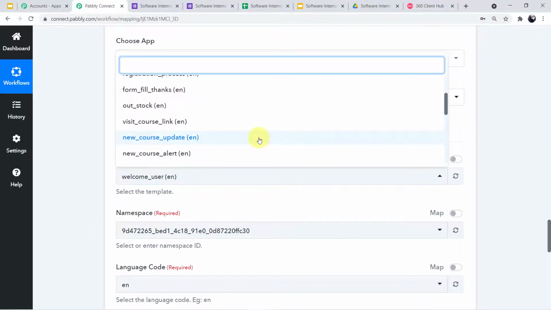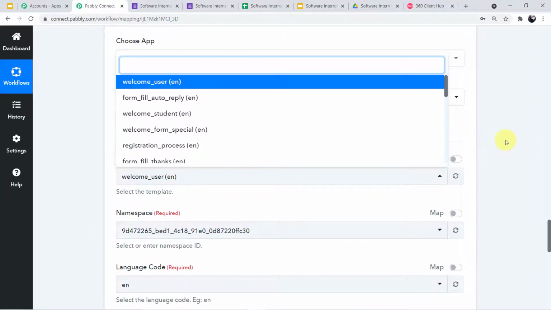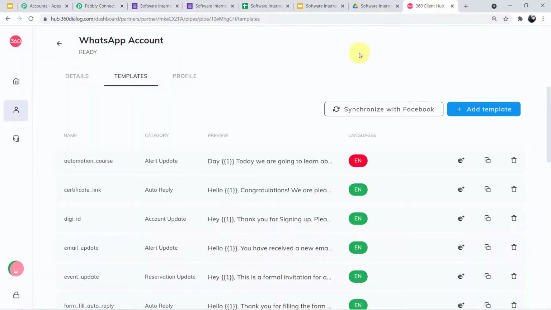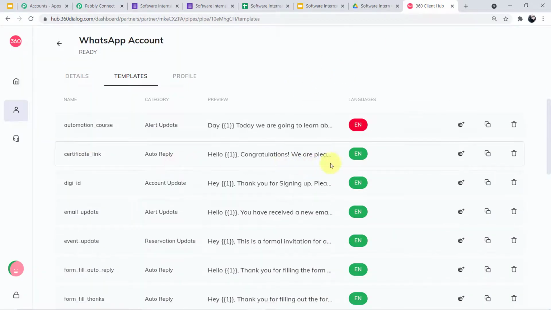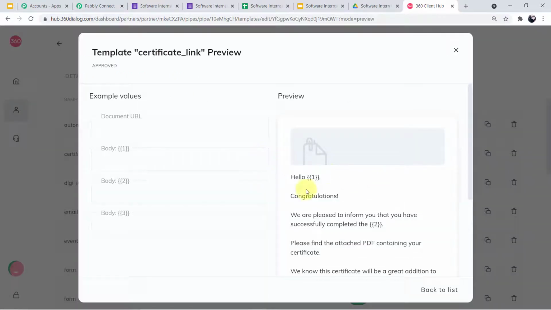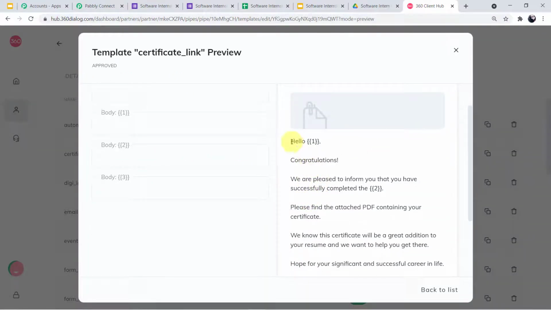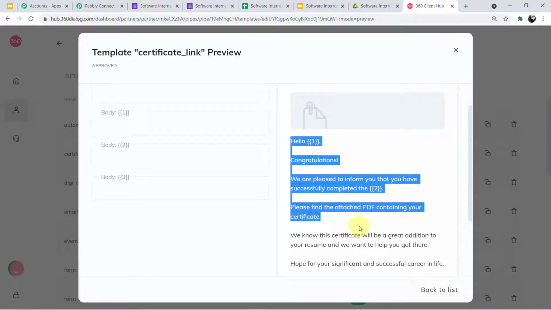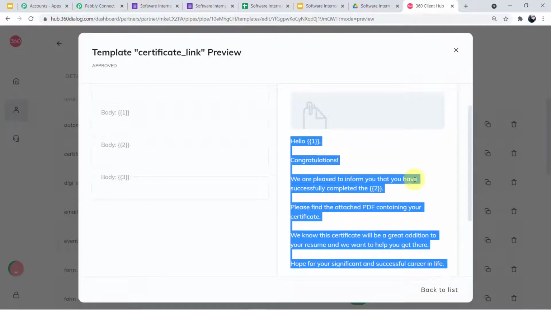Okay, now I have to search for the particular template. So I'll first show you the template. So this is my particular template for this workflow, certificate link. Let me show it to you. Okay guys, here you can see the body of the message. This is the text which the interns will receive.